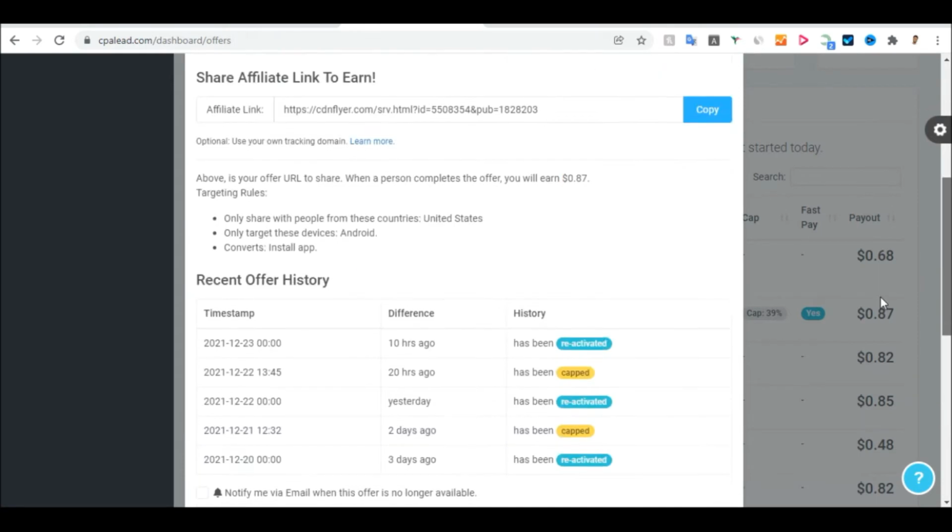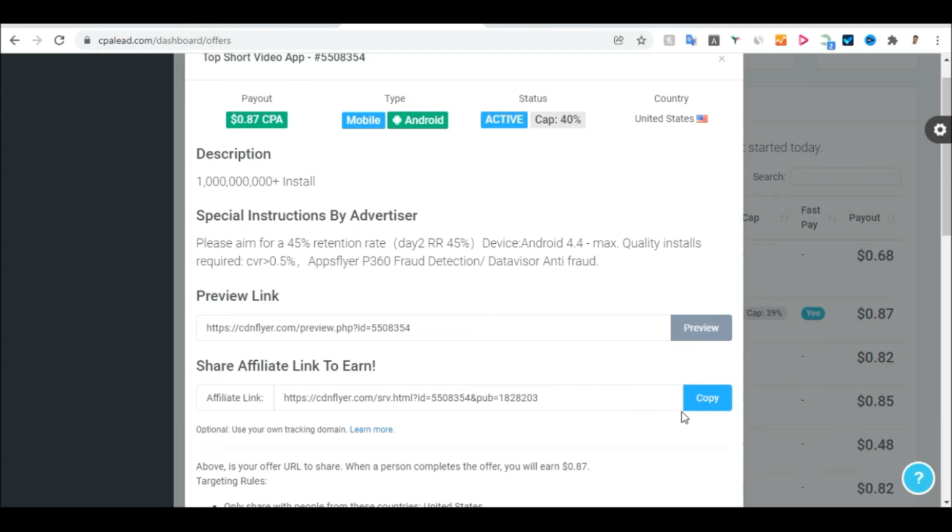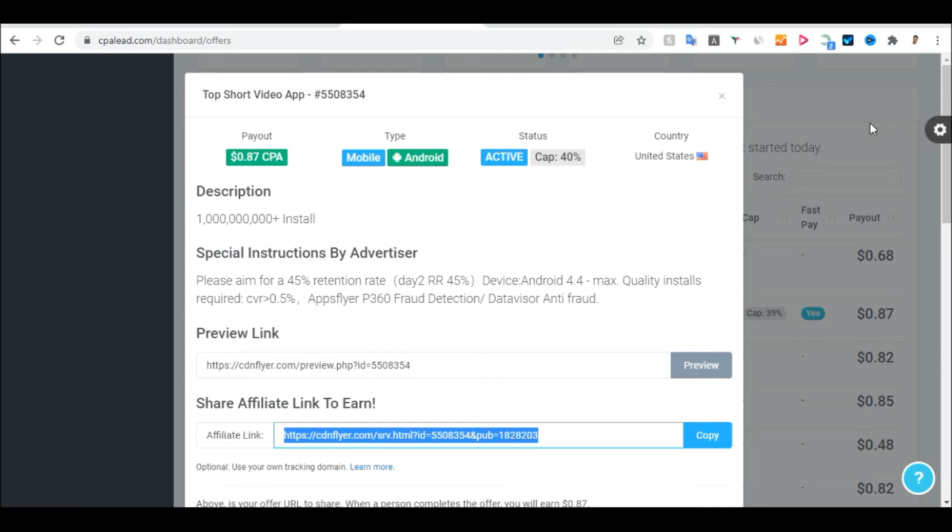But if you don't want to do that, you just need to let go and come back again, and copy the link here. You can see copy the link and follow the instructions. It says special instruction by advertiser: please aim for a 45 retention rate, 2 day ROI 45, device 100. They are telling you what you have to do. So you just need to follow the instructions and the requirements. If you agree with the requirements, you can now click on copy. Once you click on copy, you will go back to where you have to promote this product.